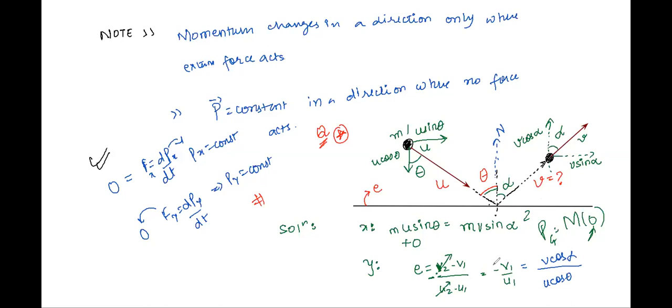What have I done? I have made this collision happen only in the vertical direction, because only in that direction internal forces are acting. That is, the normal reaction is acting only in the direction perpendicular to the ground. That is why I'm taking this expression for e only in the y direction. Very important, right? Correct?